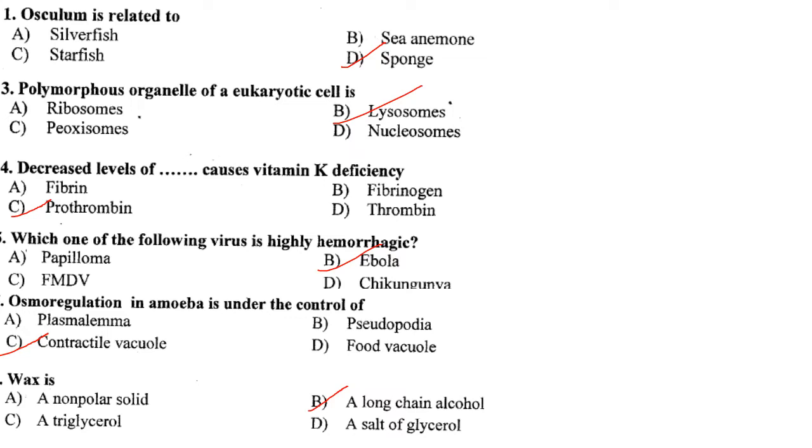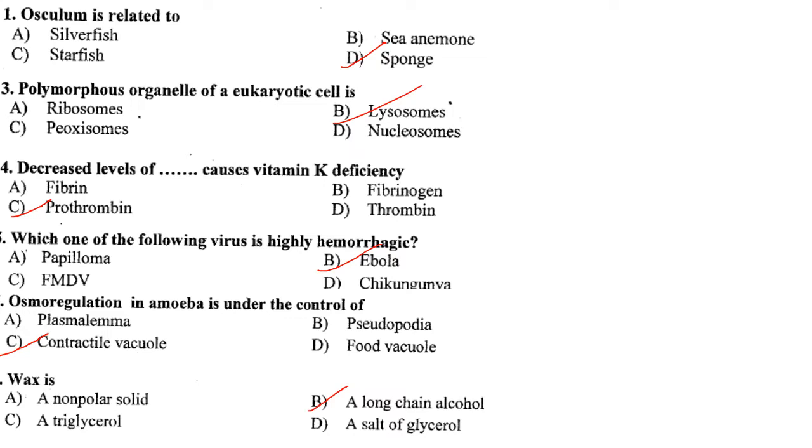lysosome. Why? Because lysosomes are polymorphic as they are present in more than one form inside the cell. There are 4 types of lysosome present in the cell. That is primary lysosome, that is they are newly formed lysosomes and contain enzymes synthesized in the rough endoplasmic reticulum. Then you have the secondary lysosome formed by the fusion of primary lysosome with the phagosomes.